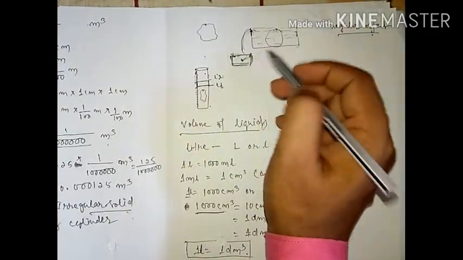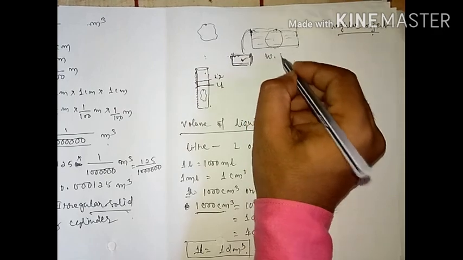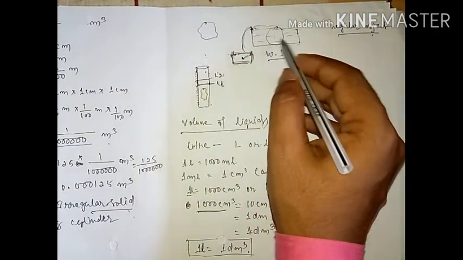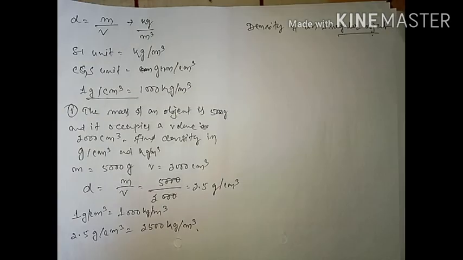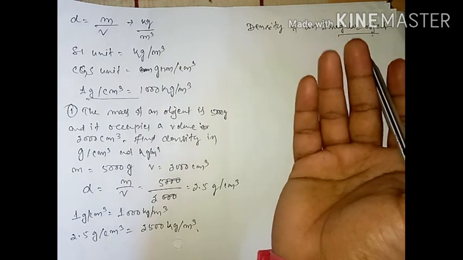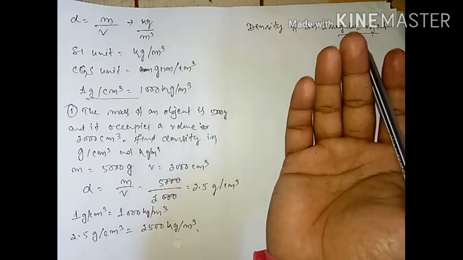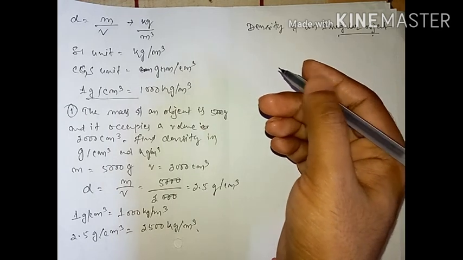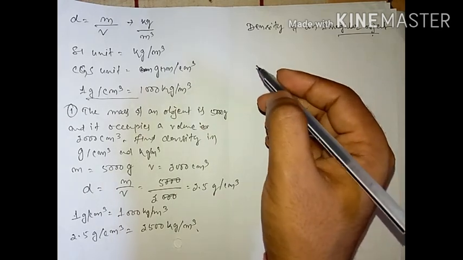This is one irregular solid, and we can find out the volume. So the mass we find by physical balance, the volume by the displacement method, and the density is then determined by dividing the mass by volume.